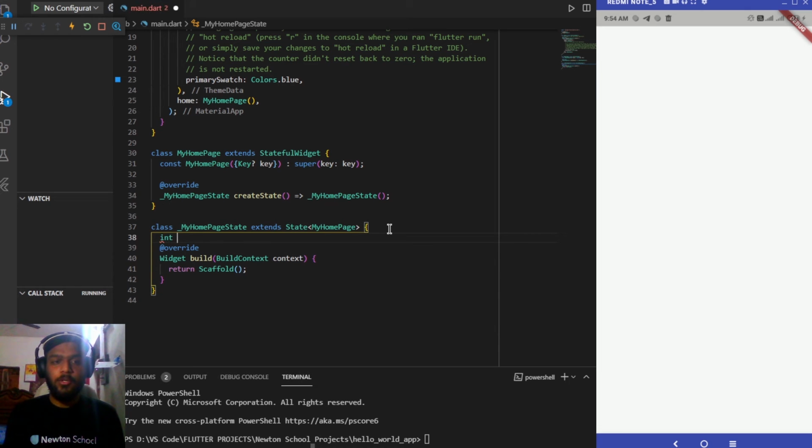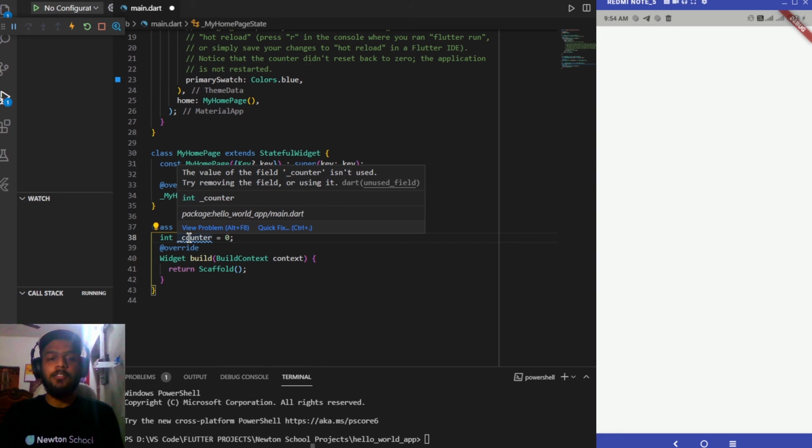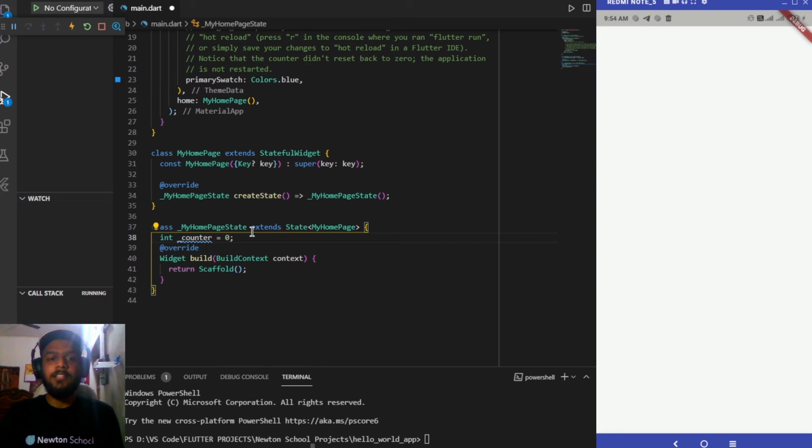So first I need to initialize a variable with the name of counter, which will be set to 0 first. I have added an underscore over here to make this counter variable private so that it can be accessible inside this MyHomePage class only.